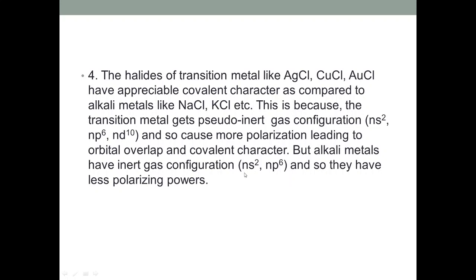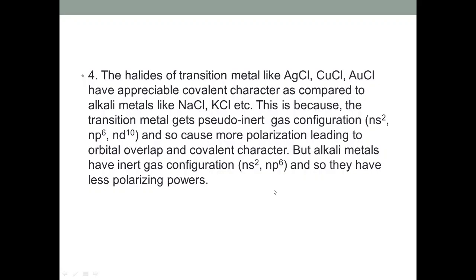And because of having inert gas configuration, NaCl and KCl have less polarizing power and hence less covalent character as compared to AgCl and CuCl compounds, which have pseudo inert gas configuration and hence more polarizing power and also more covalent character.